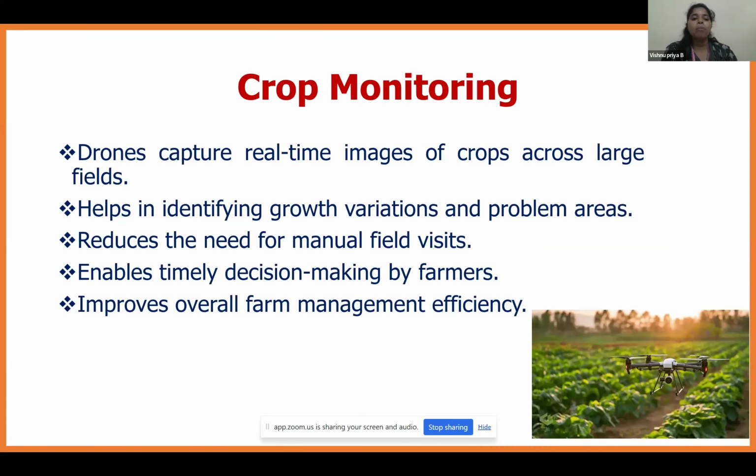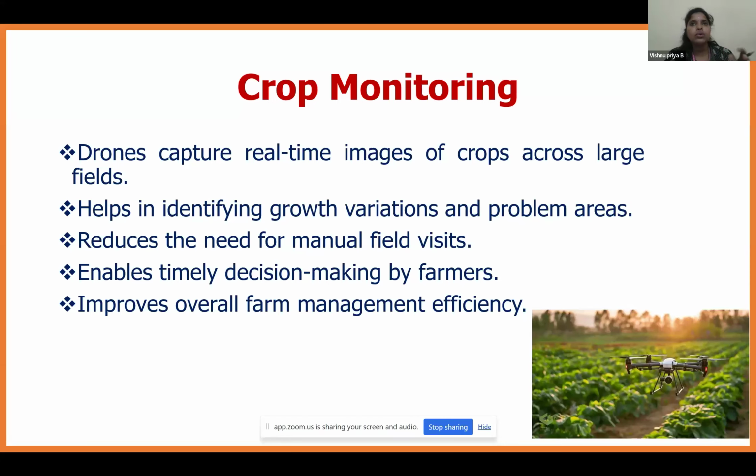So moving on to crop monitoring. For crop monitoring, the drone captures real-time images of the crop across a larger field. It helps to identify the growth variation and the problem areas in the particular region or the particular field. It will reduce the need for manual field visits.